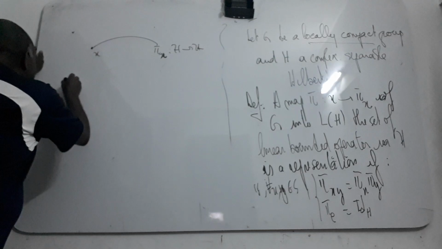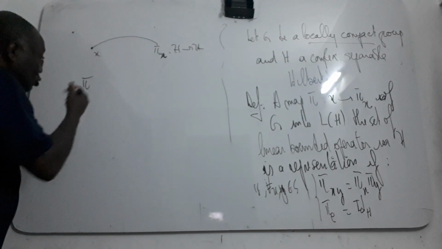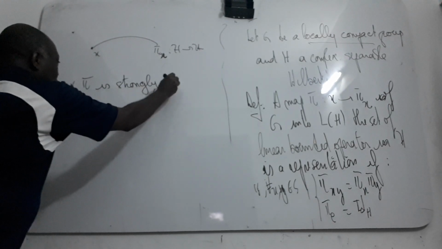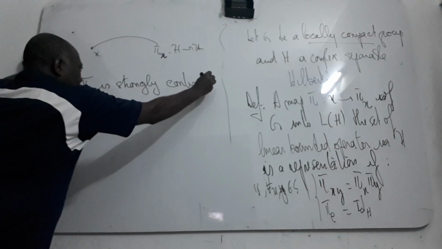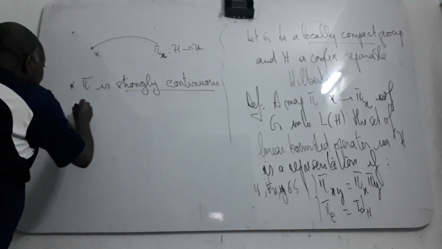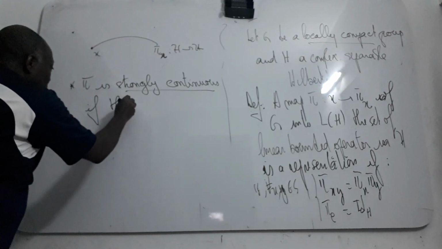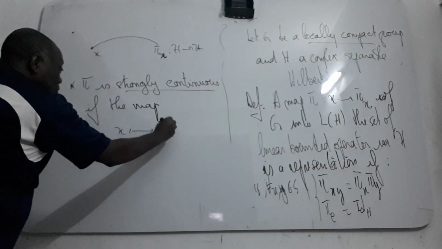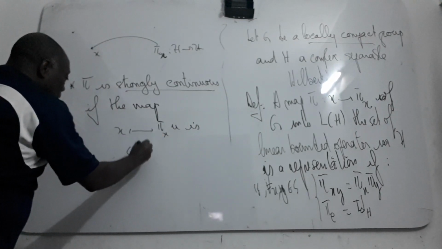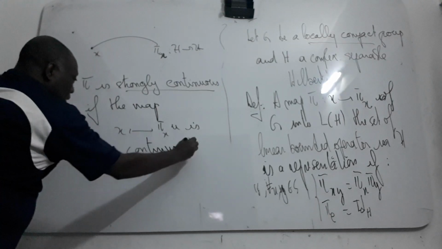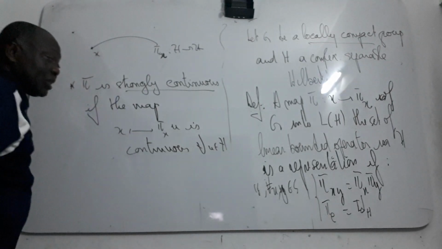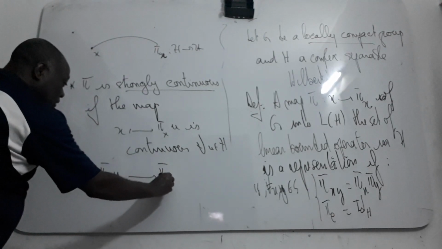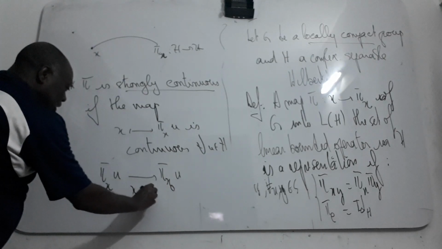So we say that this representation pi is strongly continuous if, for all u in your Hilbert space, the map x to pi of x u is continuous. That means that pi of x u tends to pi of x0 u when x tends to x0.